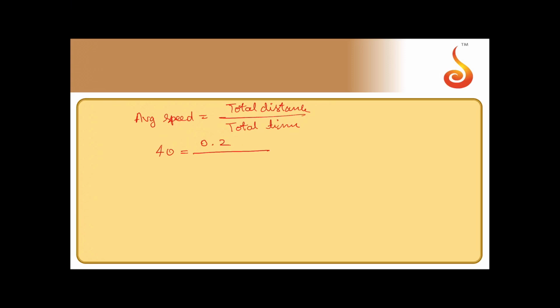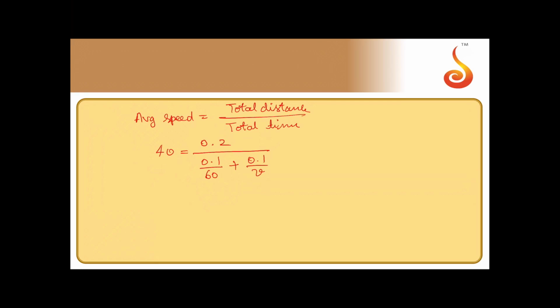So that should be 0.2 kilometer. Total time taken: half of the distance is covered at 60. Half of 0.2 is 0.1 by 60, plus the remaining half at v, 0.1 by v. So we have got the formulation. Now just calculate.